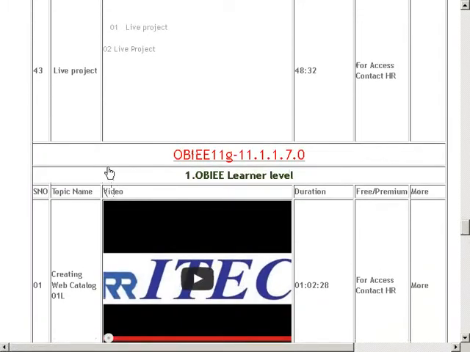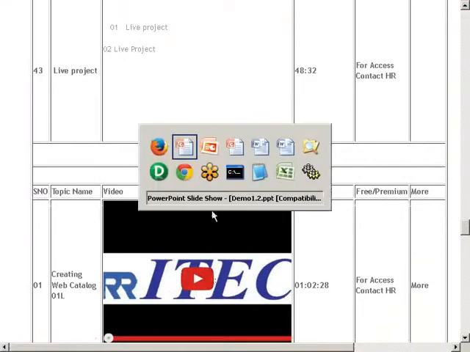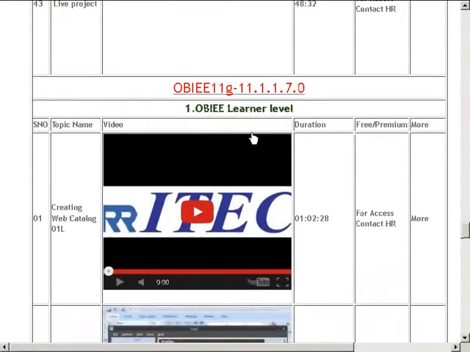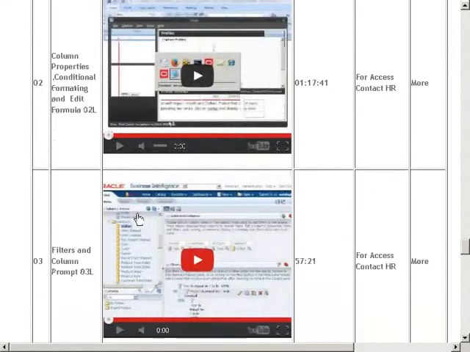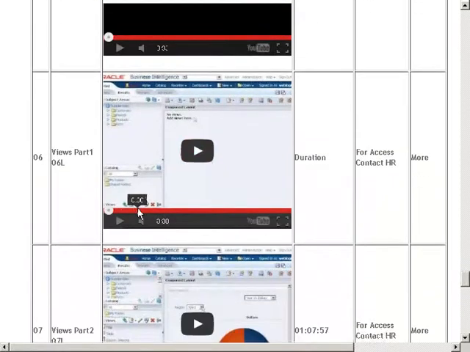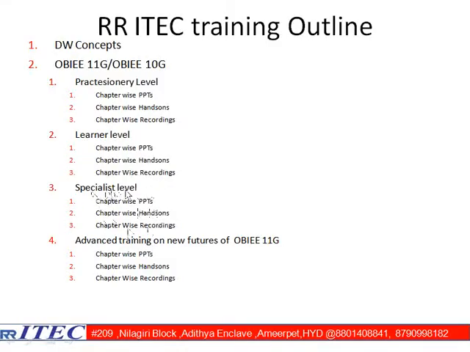Now coming to the next point: learner level. The learner level is also organized in the same fashion, with chapter-wise PPTs, hands-ons, and recordings. Here I have recording 01, recording 02, recording 03. Everything is available. Next, specialist level, which is organized in a similar way. Next, the advanced level is also organized in a similar way.